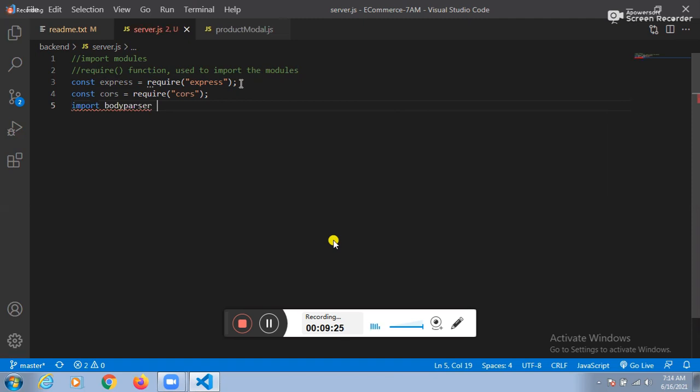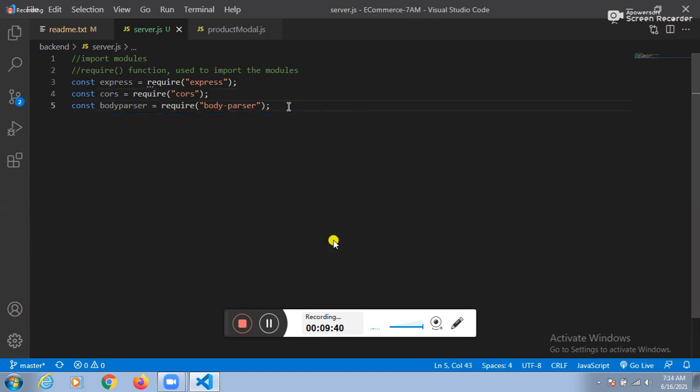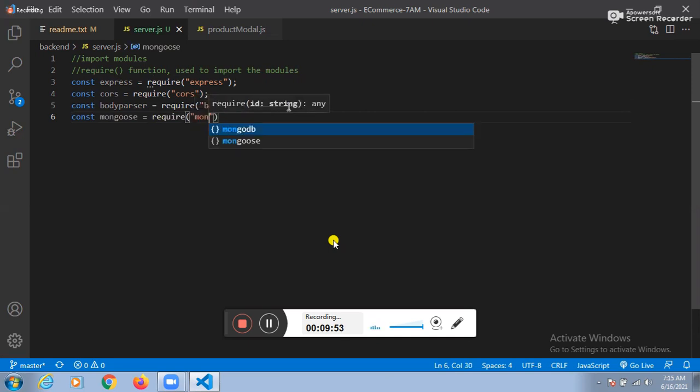Constant body parser equal to require of body parser. Next one. And one more thing is to import the mongoose module. Constant mongoose equal to require of mongoose.